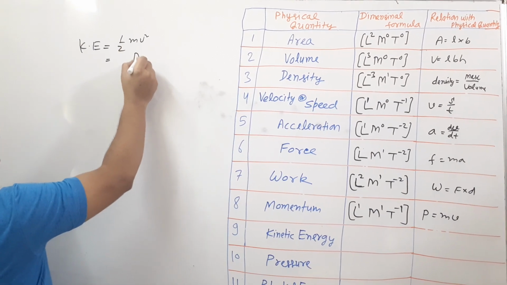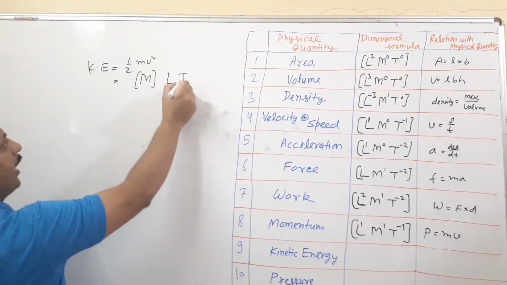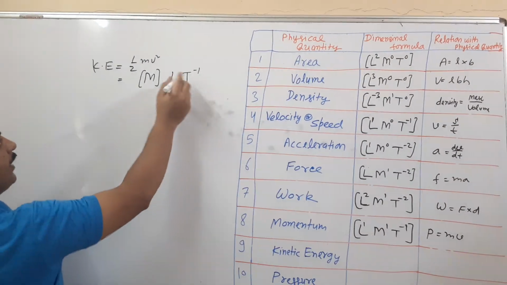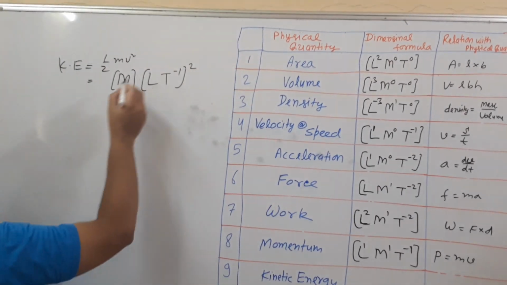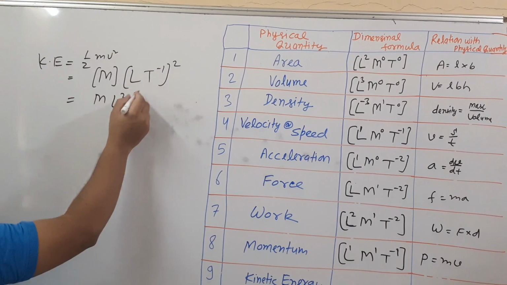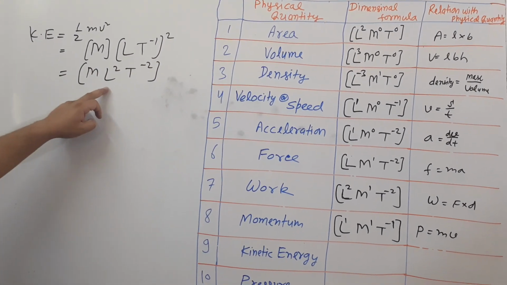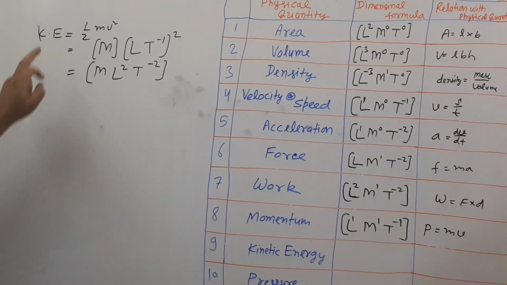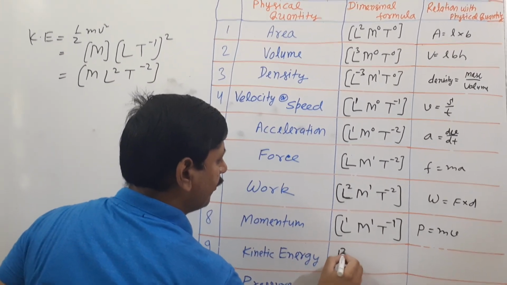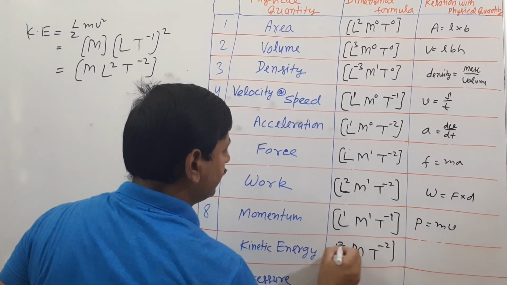Mass is M, and velocity, I have earlier found, is L T raised to minus 1 square. This is M L square T raised to minus 2. So for the kinetic energy, that is L square M T raised to minus 2.